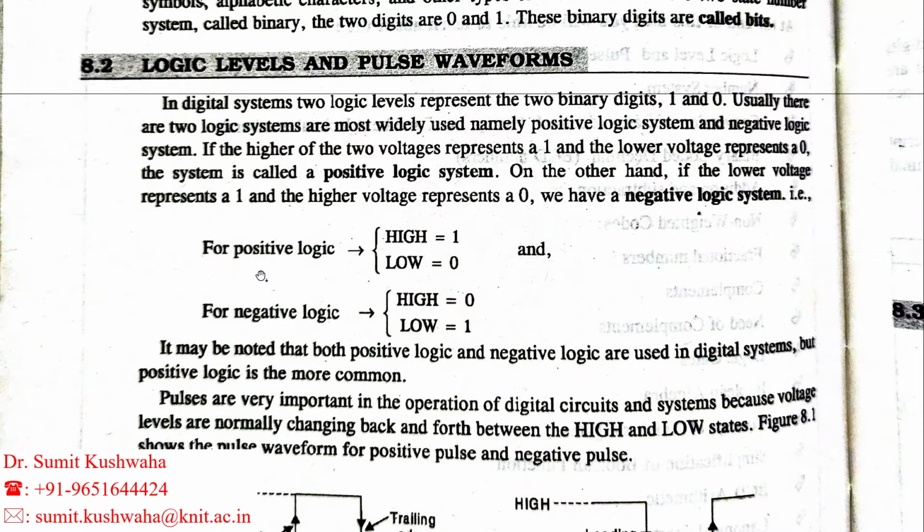For positive logic, this is very important. 1 represents high logic and 0 represents low logic. Positive logic means, as we have seen in the sinusoidal wave, the positive half cycle. Similarly, for positive logic, 1 represents high logic and 0 represents low logic. As we have seen in the sinusoidal wave, the negative half cycle, similarly here for negative logic, high represents 0 logic and low represents 1 logic.